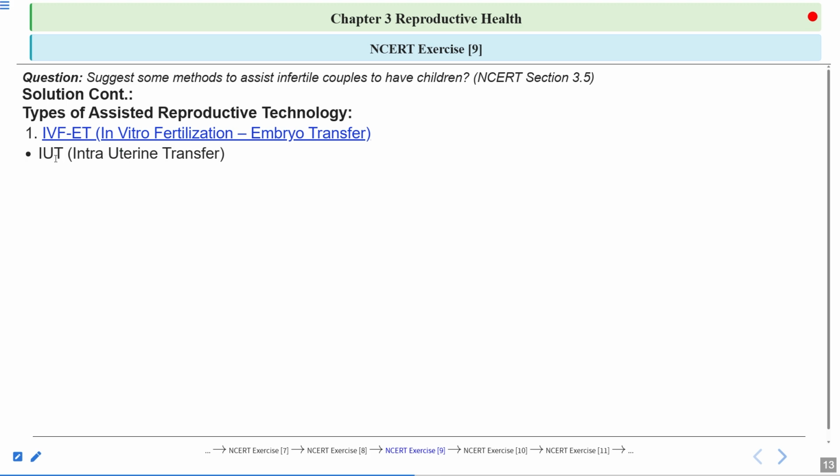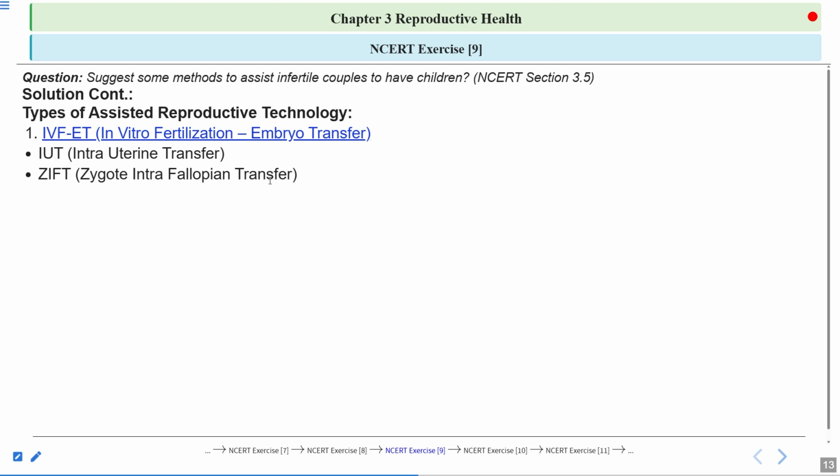So how is the embryo transferred? The embryo can be transferred into the uterus, which is known as intrauterine transfer. An embryo with more than 8 blastomeres is transferred into the uterus. And then we have ZIFT, zygote intrafallopian transfer, where an embryo with up to 8 blastomeres is transferred into the fallopian tube. Now, what are blastomeres?